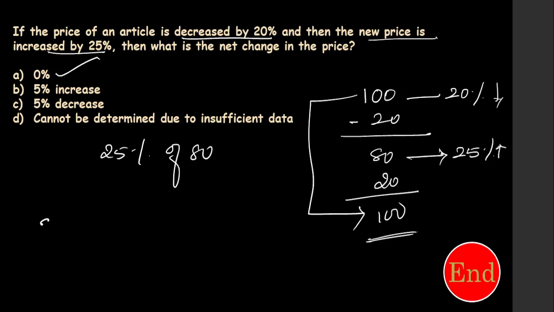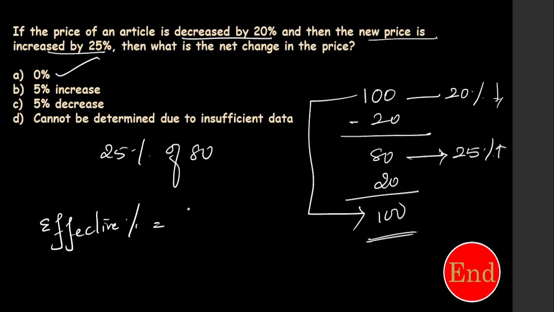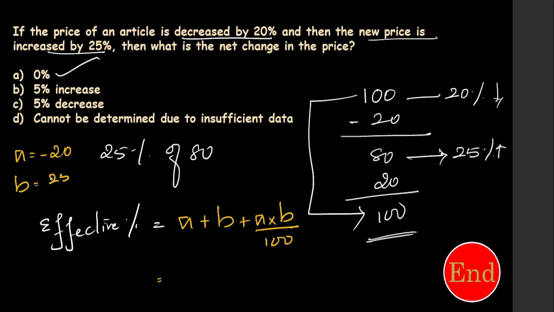Otherwise we can use the effective percentage formula. The effective percentage formula is A plus B plus A into B over 100. This is the formula. A is the initial value. Initially it was decreased by 20, so A is equal to 20, but it was decreased, so put a minus symbol. And B is increased by 25, so plus 25. Plus you need not indicate, but minus we need to indicate, right? So here minus 20 plus 25 plus minus 20 times 25 over 100.